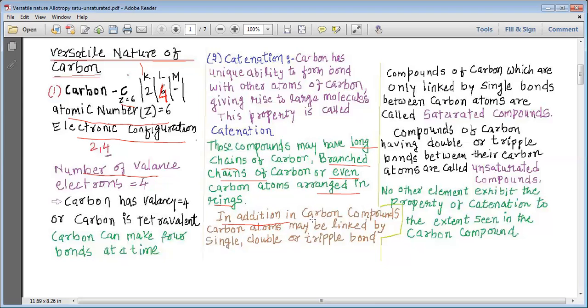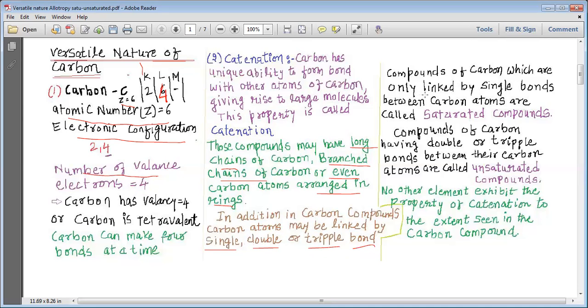In addition, in carbon compounds, carbon atoms may be linked by single, double, or triple bonds. We have seen, my dear students, that carbon can make single bond, double bond, and triple bond. So carbon atoms may be linked by single bond, double bond, or triple bonds.